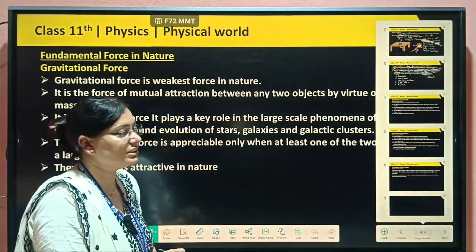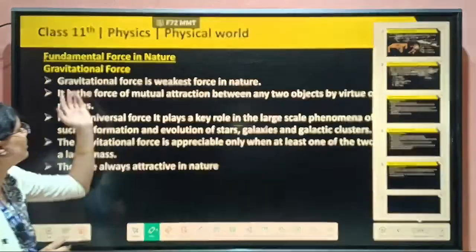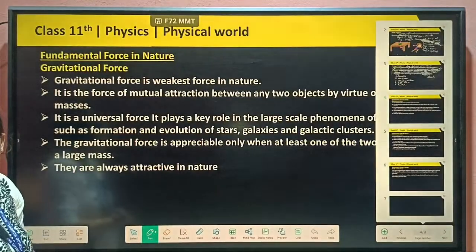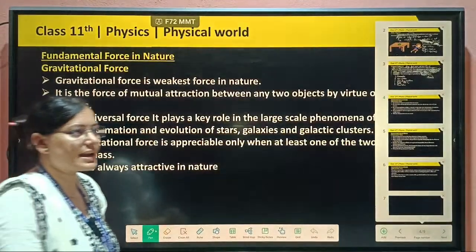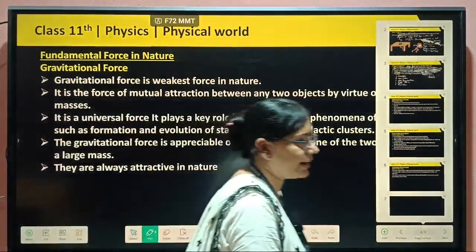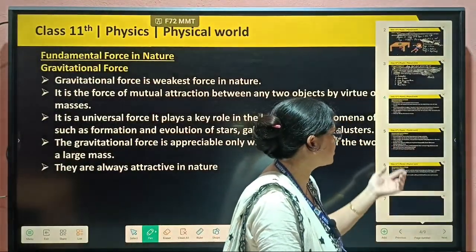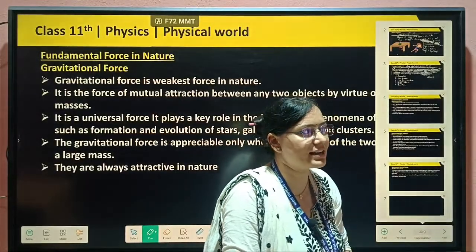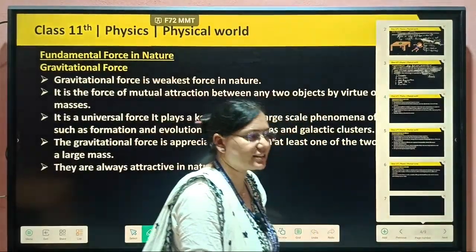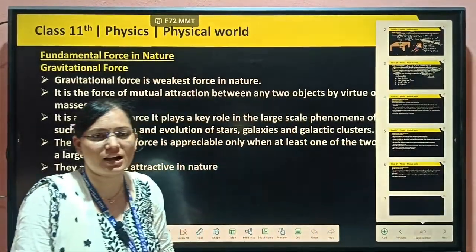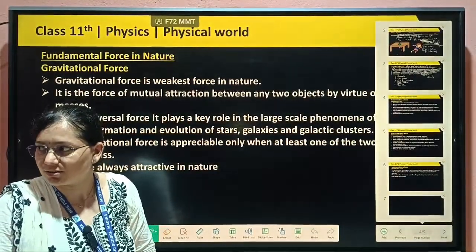So what are these four forces? The first is gravitational force. The second is electromagnetic force, the next is strong force, and the next is weak force. These are the four types of forces in our nature.